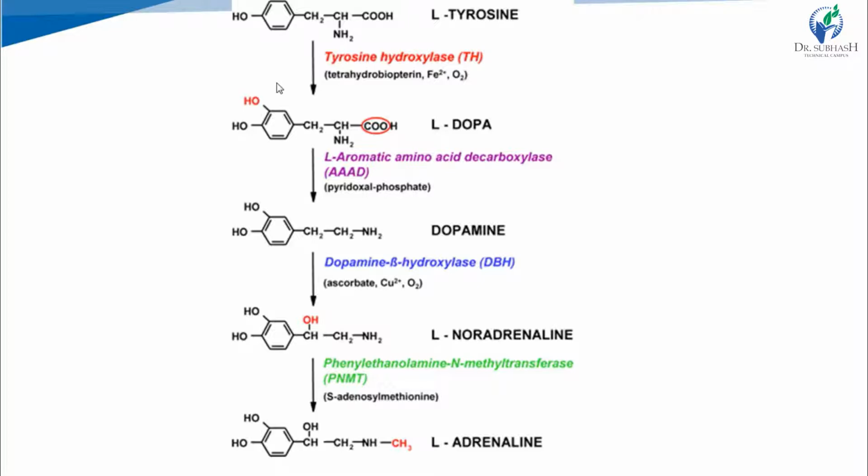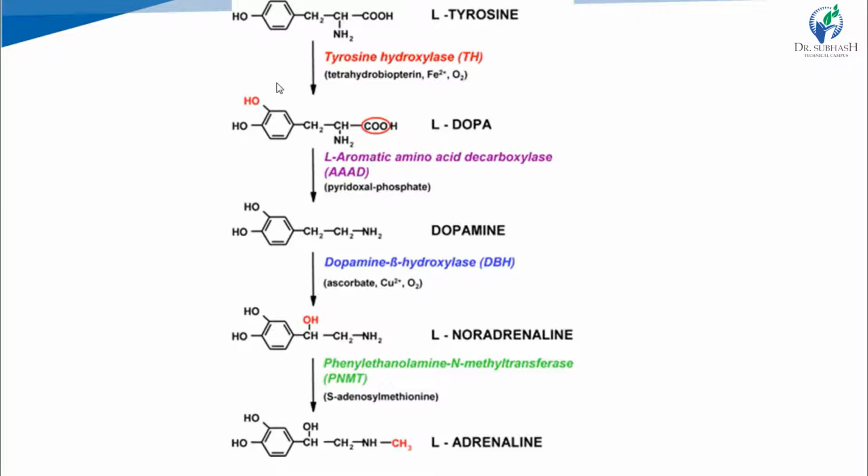See, the biosynthesis of catecholamines includes four main steps. First is conversion of tyrosine to dopa, then dopa to dopamine, then dopamine to noradrenaline, and then noradrenaline to adrenaline, right? Tyrosine to dopa is catalyzed by the enzyme tyrosine hydroxylase.